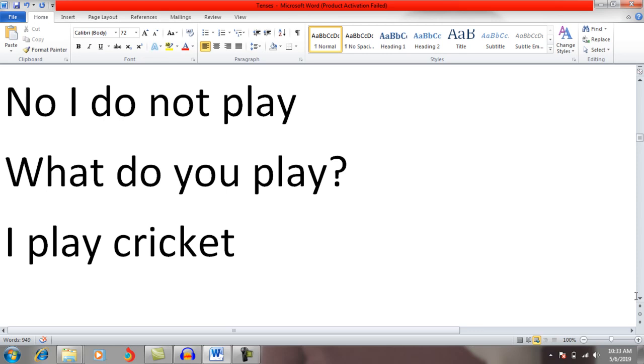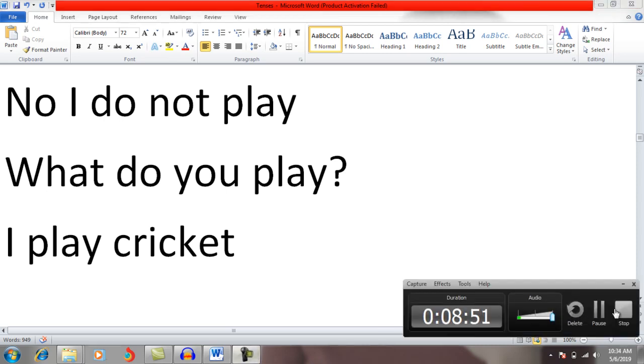I hope you have learned present indefinite tense. You should practice, use these rules and keep all these points in mind. You will be able to use present simple according to the rules and regulations of grammar.